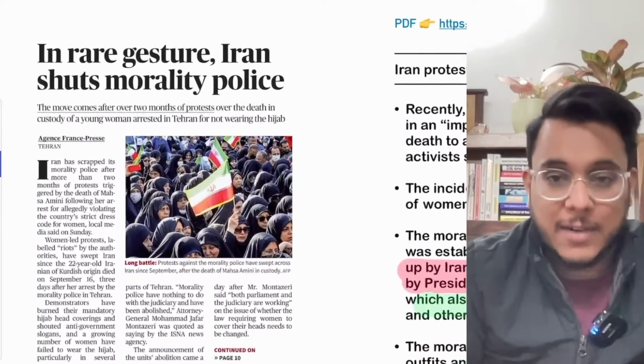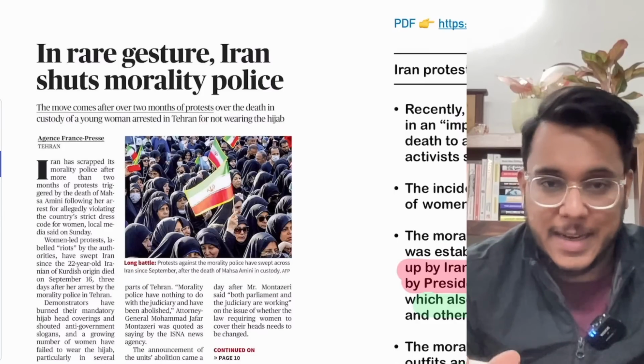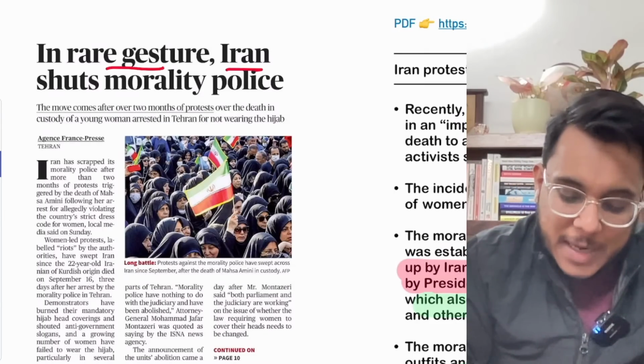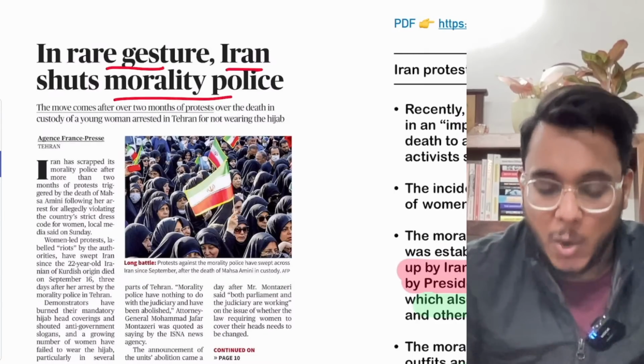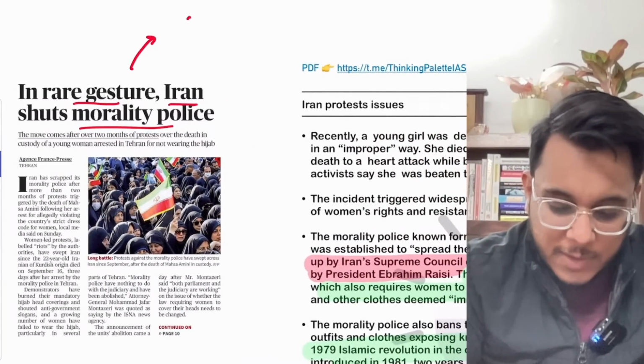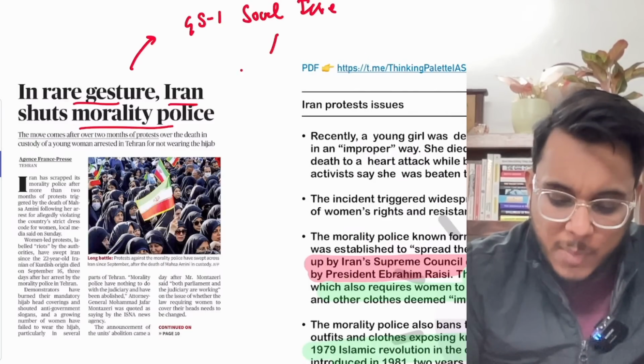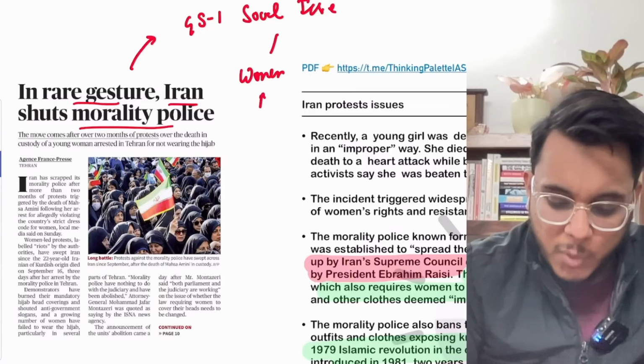The first article that we have taken is from page number 1. First of all, let's read the headline. It says, in a rare gesture, Iran shuts the morality police. Now we'll see this particular article as a case study with respect to GS paper number 1, social issues, the women movements.